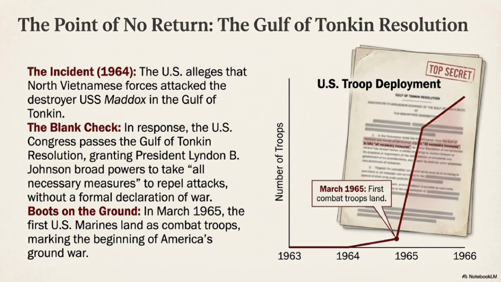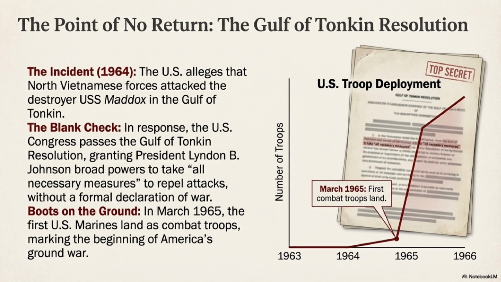In 1964, the U.S. government claimed that North Vietnamese forces attacked an American ship, the USS Maddox, in the Gulf of Tonkin. Although the details were unclear, the incident gave President Lyndon B. Johnson the support he needed from Congress. The Gulf of Tonkin resolution gave the president broad power to use military force, without officially declaring war.